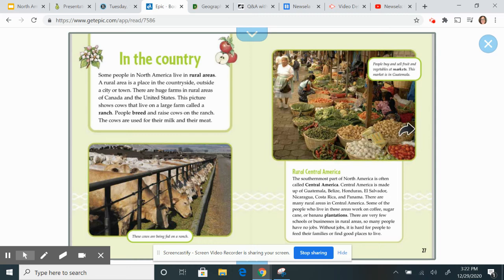Rural Central America. The southernmost part of North America is called Central America. Central America is made up of Guatemala, Belize, Honduras, El Salvador, Nicaragua, Costa Rica, and Panama. There are many rural areas in Central America. Some of the people who live in these areas work on coffee, sugarcane, or banana plantations. There are very few schools or businesses in rural areas, so many people have no jobs. Without jobs, it is hard for people to feed their families or find good places to live.